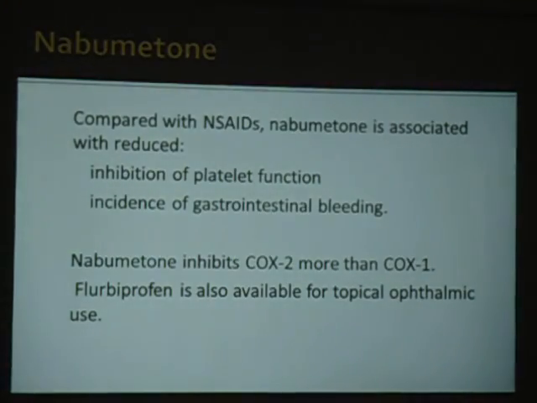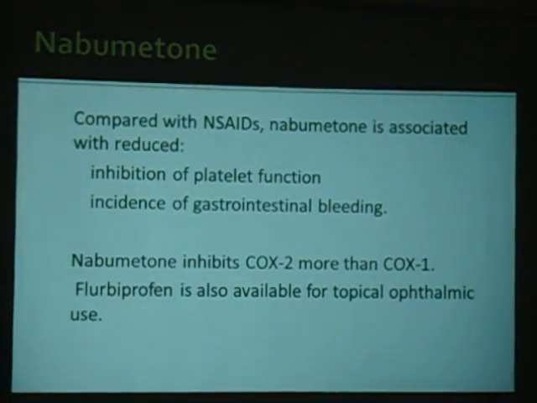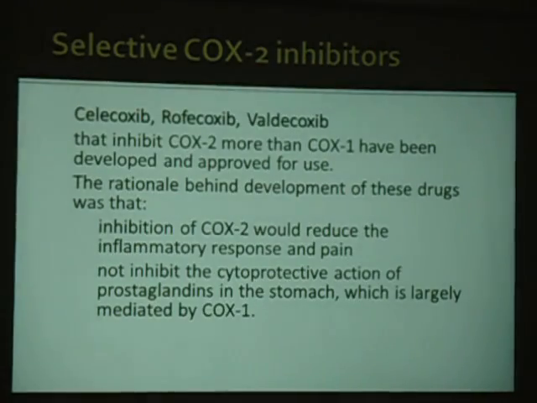Okay, so we need more of COX-2 action and less of COX-1 action. Because of COX-2 action, there are good effects. Because of COX-1 action, there are side effects. So the side effects part is less here. Okay. Then we have flurbiprofen, which is used topically. Ophthalmic use, we are using this flurbiprofen.